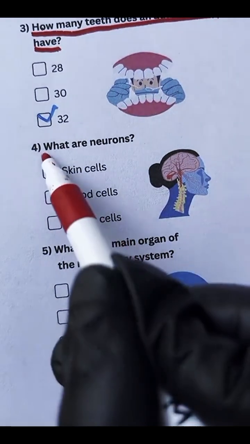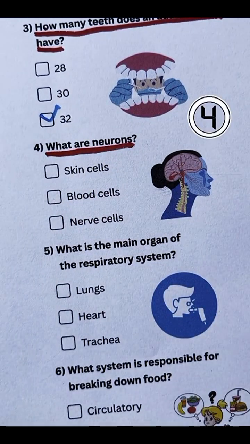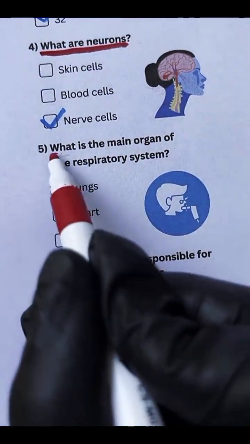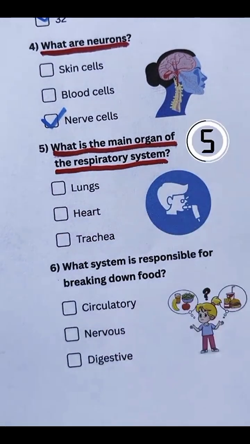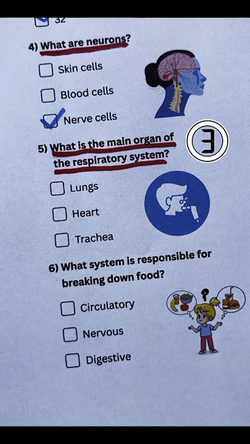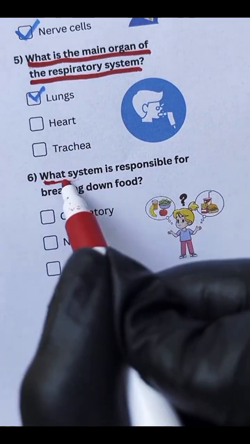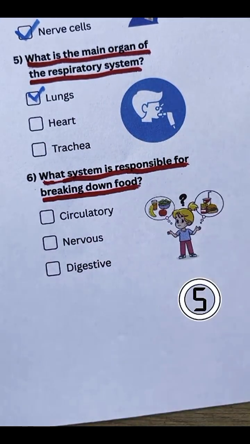Question 4. What are neurons? Nerve cells. Question 5. What is the main organ of the respiratory system? Lungs. Question 6. What system is responsible for breaking down food?